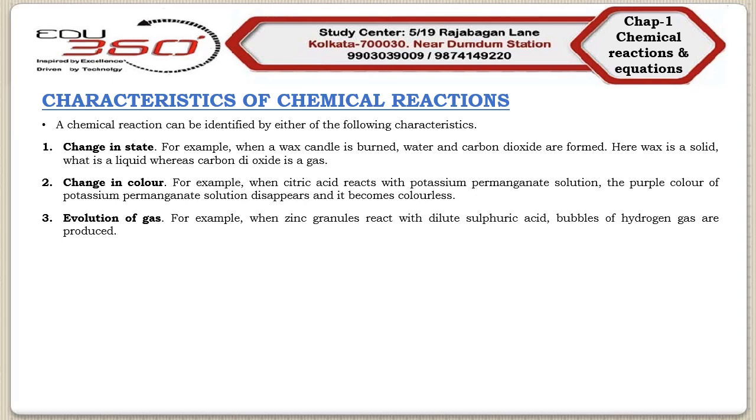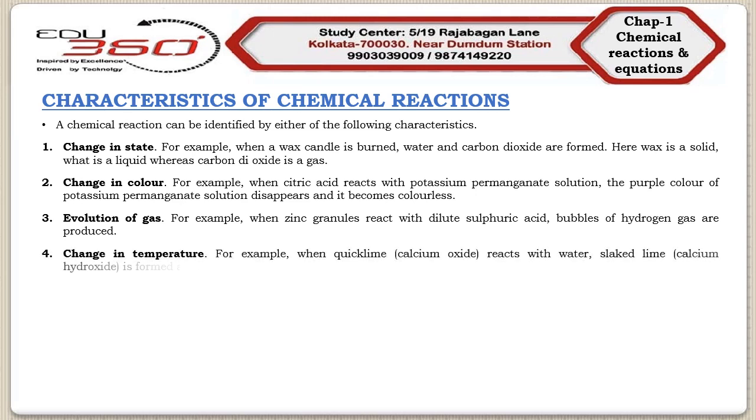So, we will say that the chemical reaction between zinc and dilute sulfuric acid is basically characterized by the evolution of hydrogen gas. Next, our fourth characteristic, which is change in temperature.